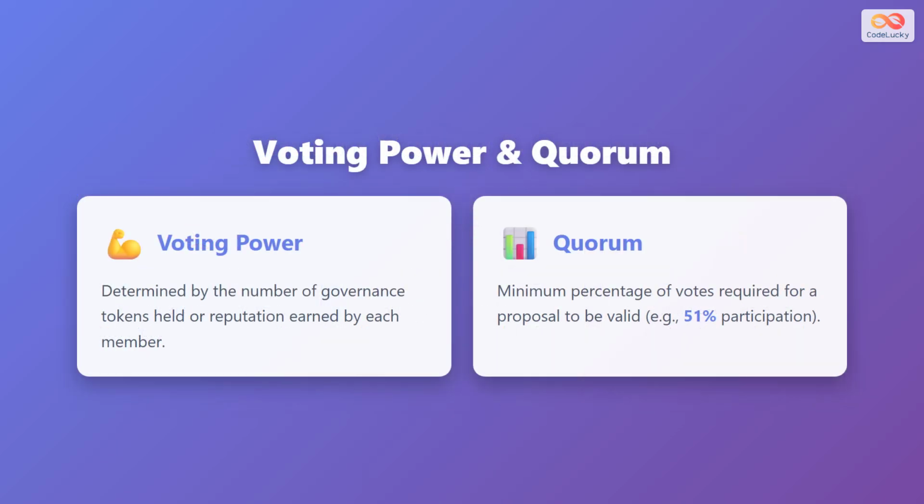Two important concepts in DAO governance are voting power and quorum. Voting power is determined by the number of governance tokens held or reputation earned by each member. Quorum refers to the minimum percentage of votes required for a proposal to be valid, typically set at 51% participation, to ensure legitimate decision-making.